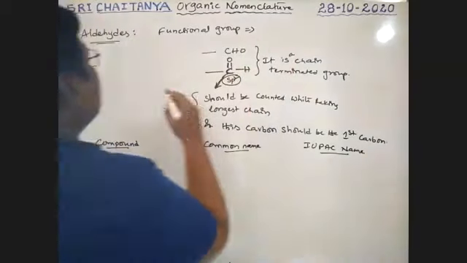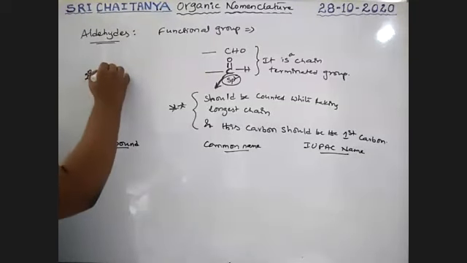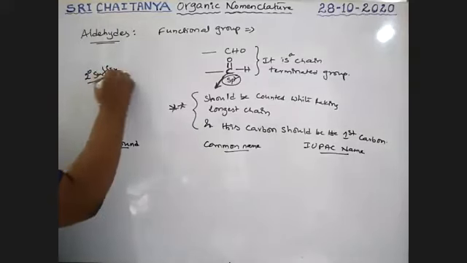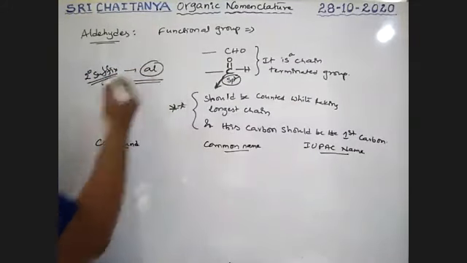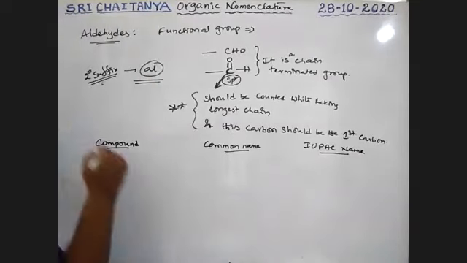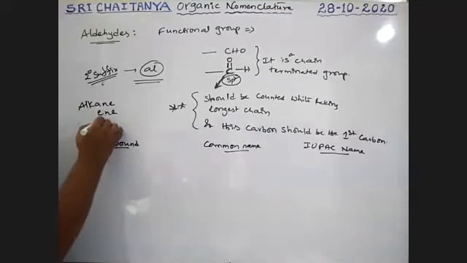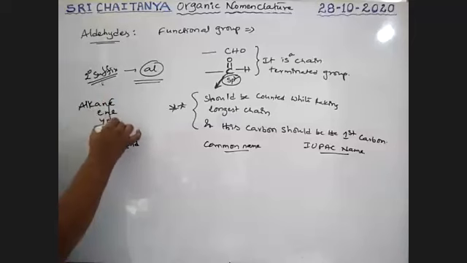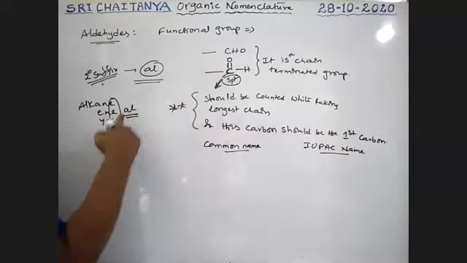As a secondary suffix, AL is used in place of the E in alkane, alkene, alkyne. So this E is replaced with AL. If an aldehyde is there, AL is used.